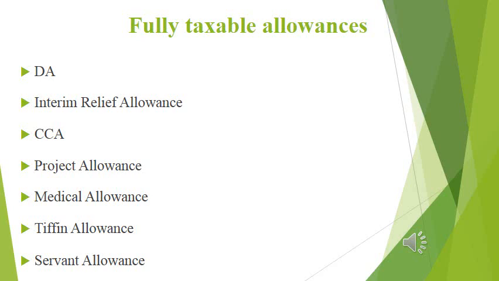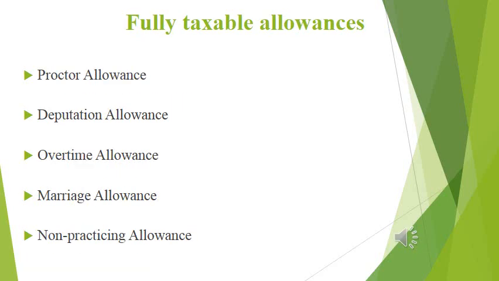Then the next one, that is tiffin allowance. From the word, it is very clear. It's an amount which is provided to meet the food expenses of an employee. The next one, that is servant allowance. It's an amount which is offered to an employee for meeting expenses related to a domestic servant, or an additional servant allowance so that they can employ their own servant. All these servant allowances are fully taxable.